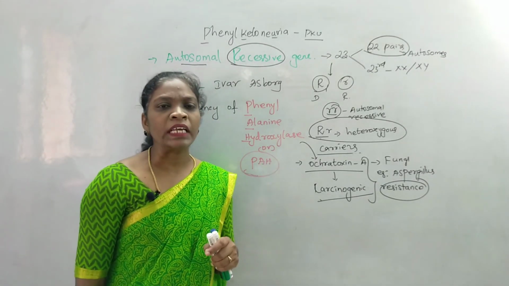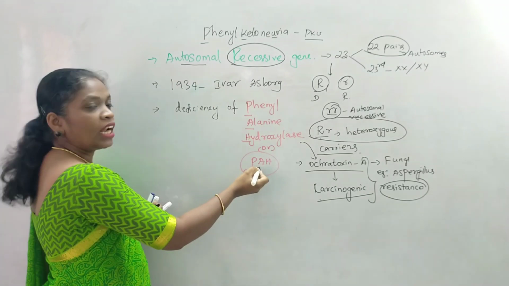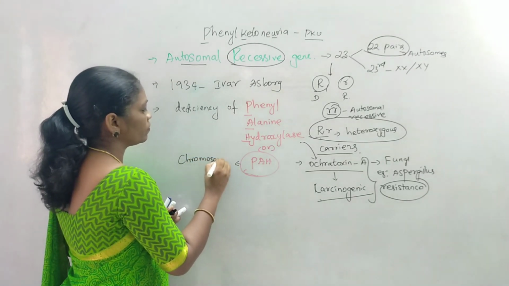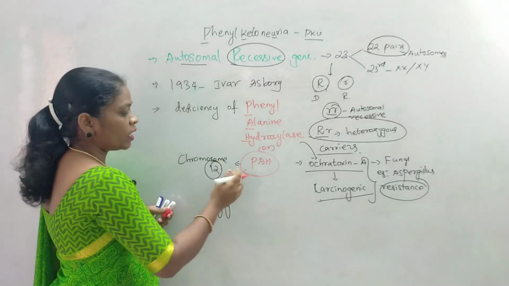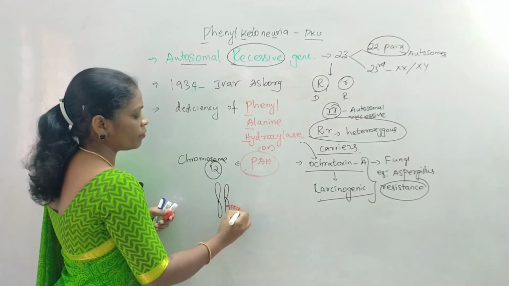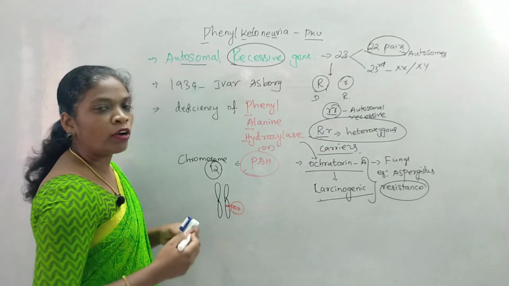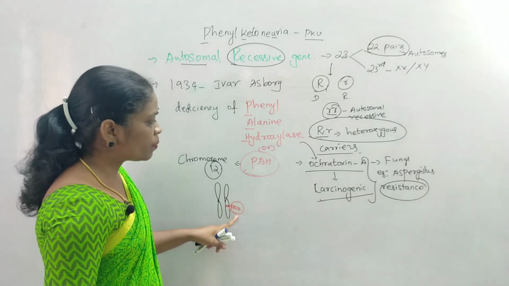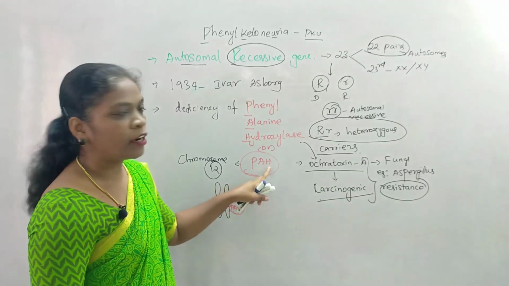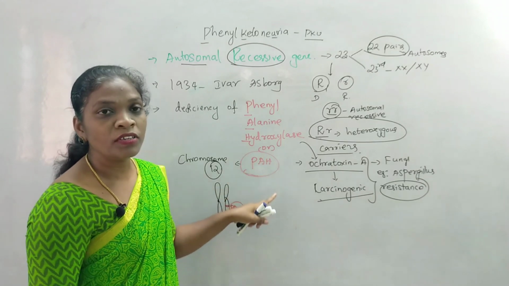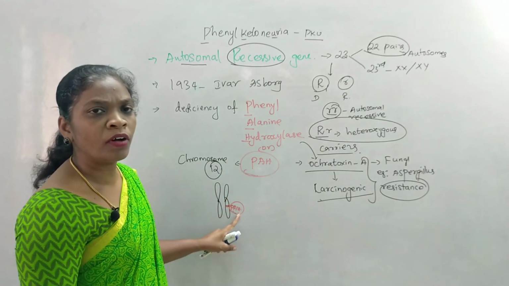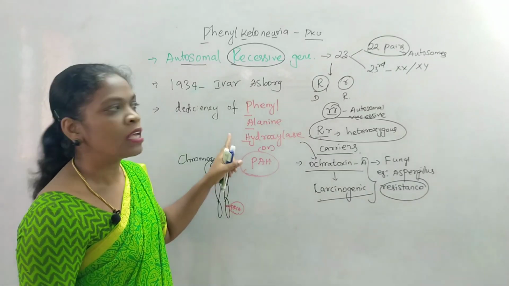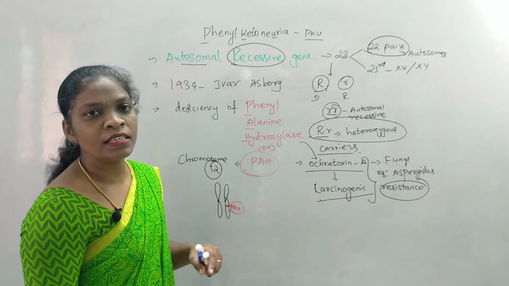Then what is the function of this phenylalanine hydroxylase enzyme? The gene producing phenylalanine hydroxylase is present in chromosome number 12. If the gene responsible for the production of this particular enzyme is deficient, or absent, then eventually this phenylketonuria disease occurs.